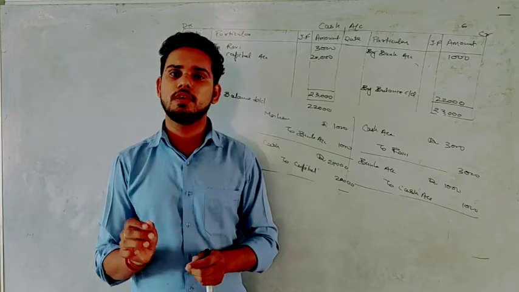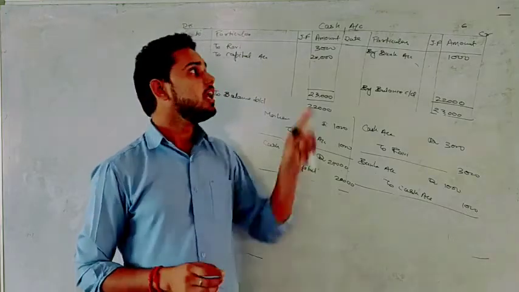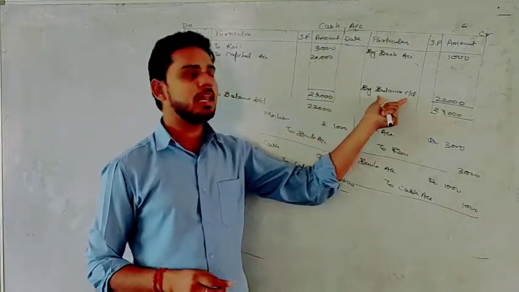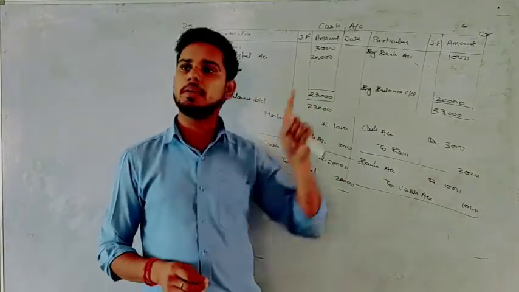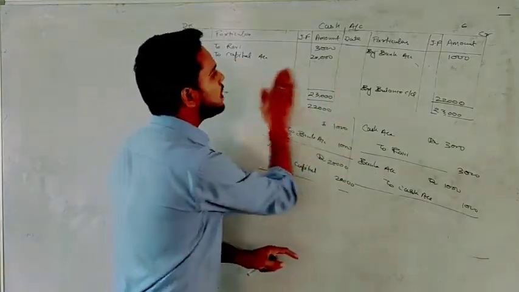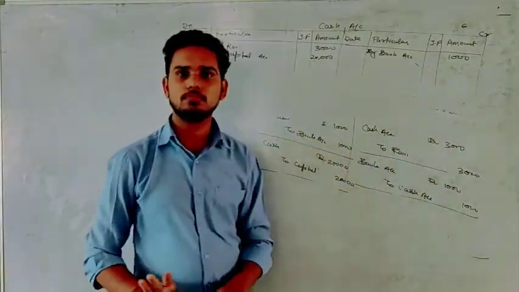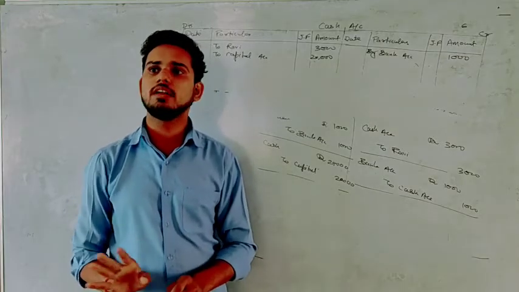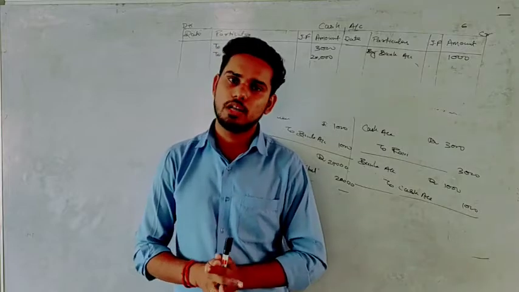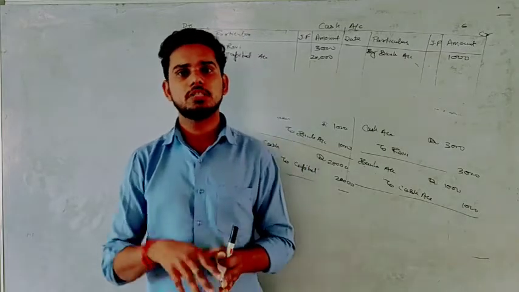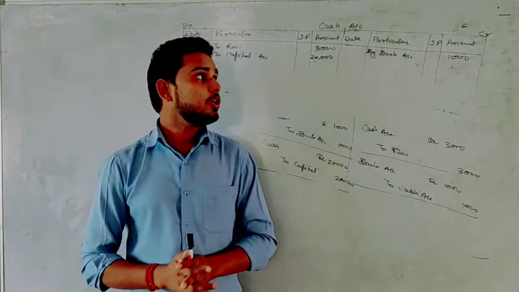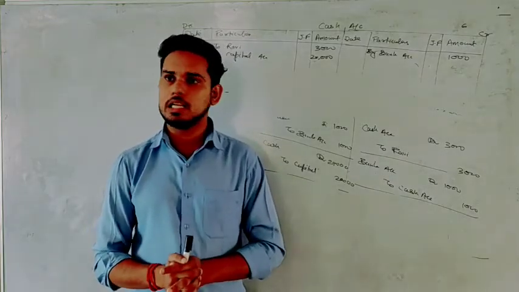But for this chapter, the only thing you need to remember is, if you are preparing any personal account or real account, you will find the balance c/d. But if you are preparing a nominal account, you will just write the information and there is no need to write these things. Is it clear? We don't need to balance, because that will ultimately be transferred to the trading and profit and loss account, which we will study when we start the chapter on financial statements. Okay. So I hope how to prepare a ledger is clear to you.